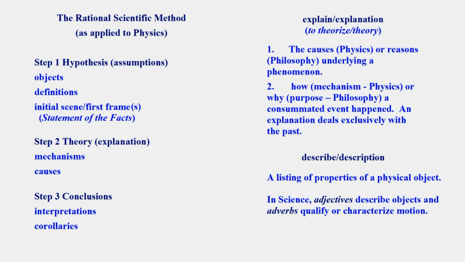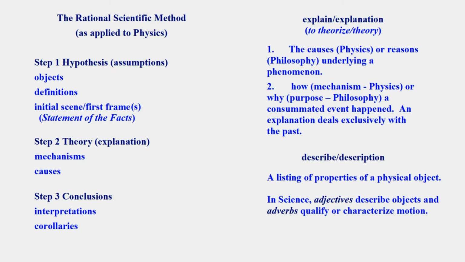In philosophy, a consummated event happened. An explanation deals exclusively with the past. Science only deals with the past. You have to explain something that happened. Explained, ED at the end, happened. Listing of properties of a physical object, that's what a description is. And that's what mathematical physics does. They just describe. An equation is only a description, okay?